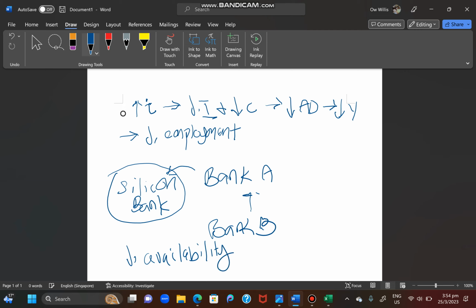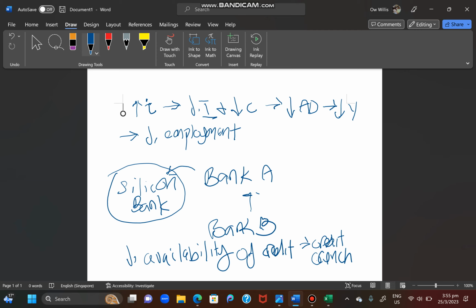This term, availability of credit, is mentioned in our economics text. When banks fear putting money in each other, what they do is try to claw back all their money from every individual bank. When that happens, banks will have less money to lend out, and it will result in a credit crunch. When banks have less money to lend out, it results in a decrease in the availability of credit, meaning banks will reduce their lending to the public or to private firms.